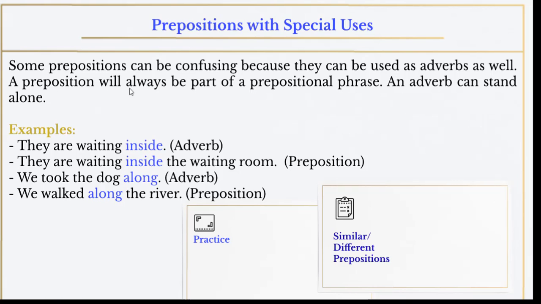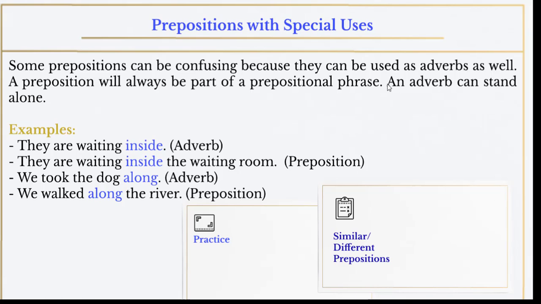A preposition will always be part of a prepositional phrase that I have just explained, okay? A preposition is always part of that prepositional phrase. But an adverb can stand alone. It's not necessary to find it within a prepositional phrase.